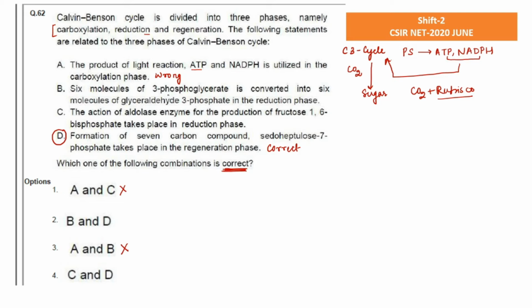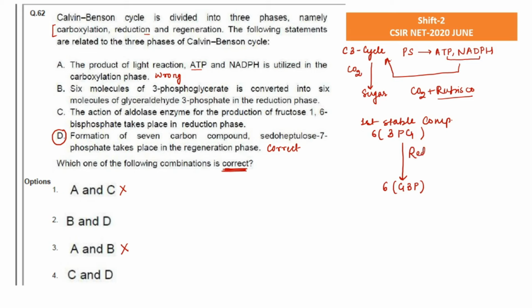6 molecules of 3-phosphoglycerate are converted into 6 molecules of glyceraldehyde 3-phosphate in the reduction phase. What happens in the reduction phase is that the first stable compound, 3-phosphoglycerate, having a total of 6 molecules, will be converted into 6 molecules of glyceraldehyde 3-phosphate.